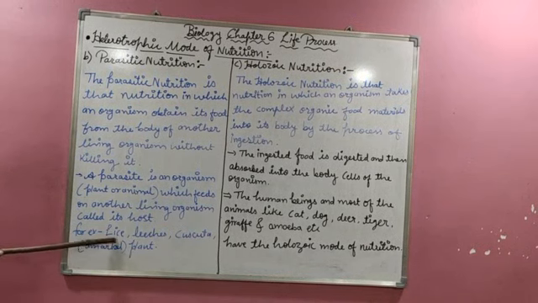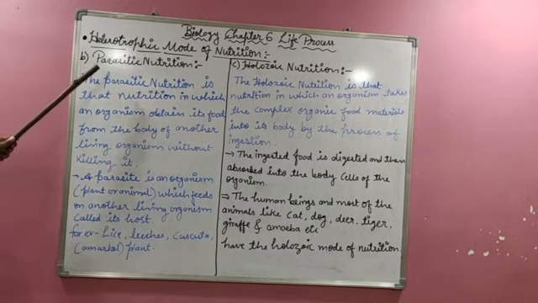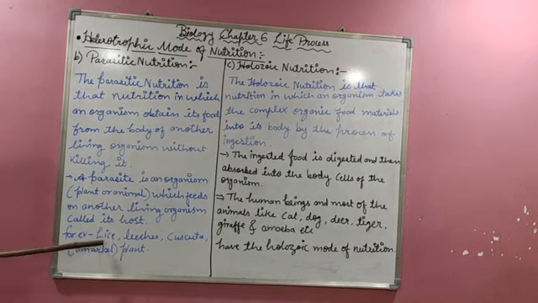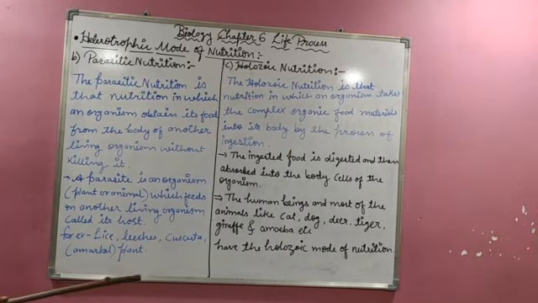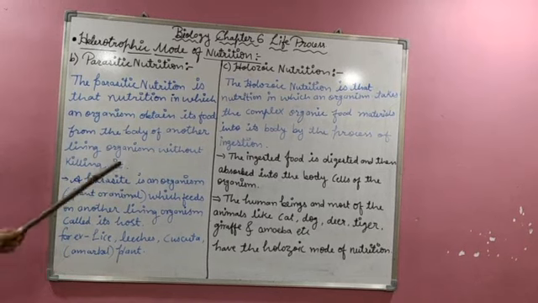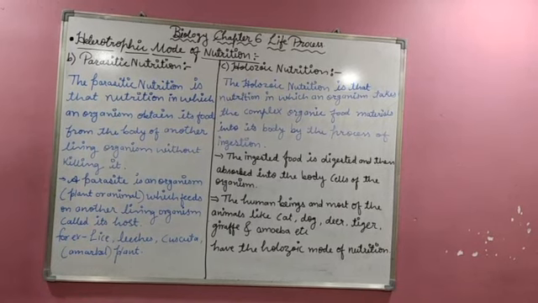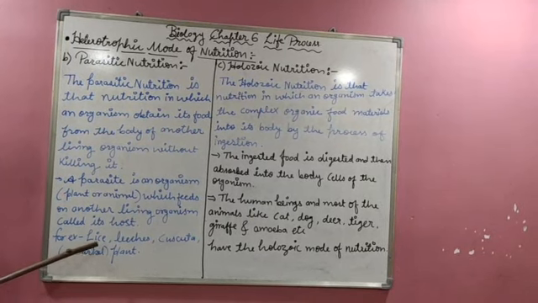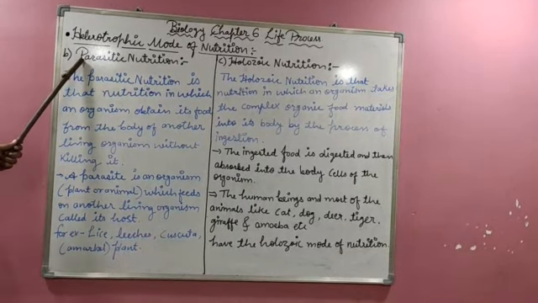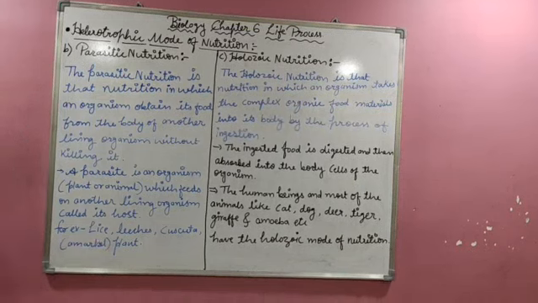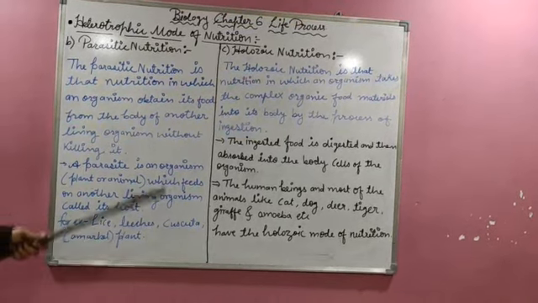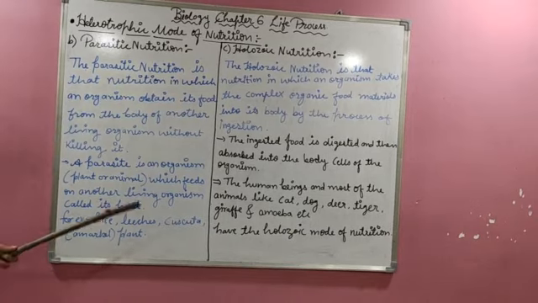So lice is the parasitic organism. If I give you the example of a cow, the lice live on the body of the cow and suck blood from the body of the cow. So lice is the parasitic organism and the cow is the living organism from which the lice obtain food.